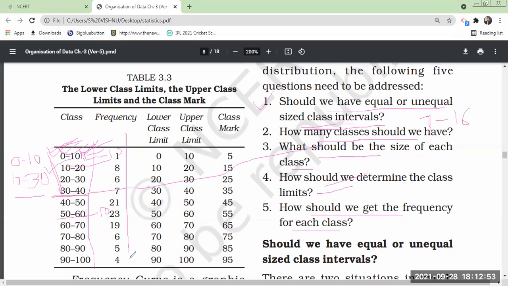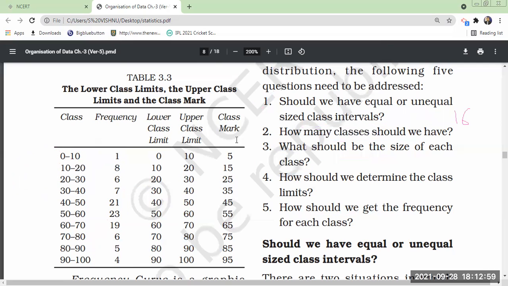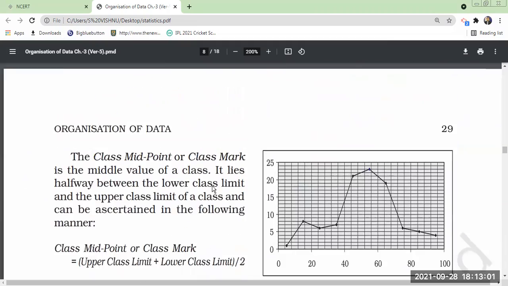So how will we get this? We will check. We will do a problem. Okay, yes. So this is what a frequency table implies.